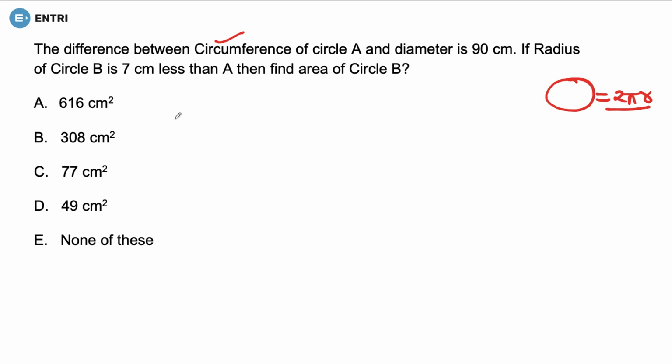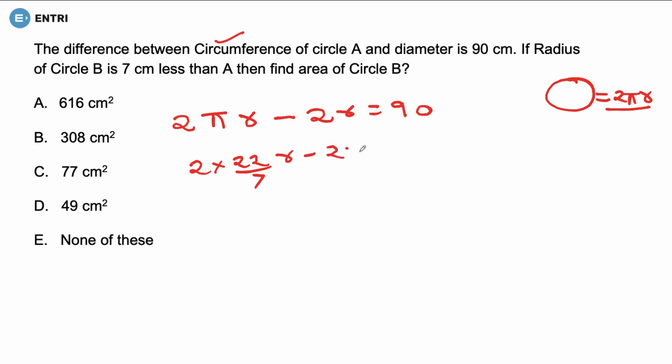So what can we do? We can write one thing: the circumference formula, that is 2 pi r. The difference between the circumference of a circle and its diameter. For the diameter, we know that diameter is equal to twice the radius. So 2 into r is what? It is 90. Okay. Now we can put the value of pi, that is 22 by 7 into r minus 2r is equal to 90.